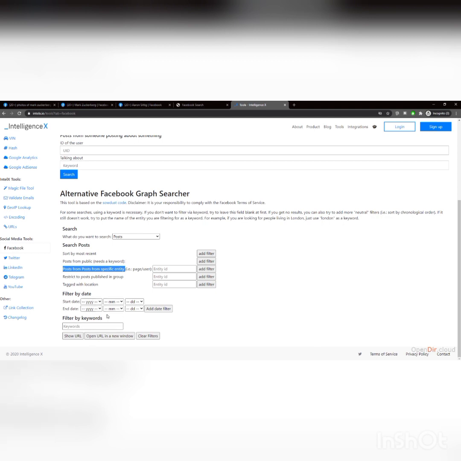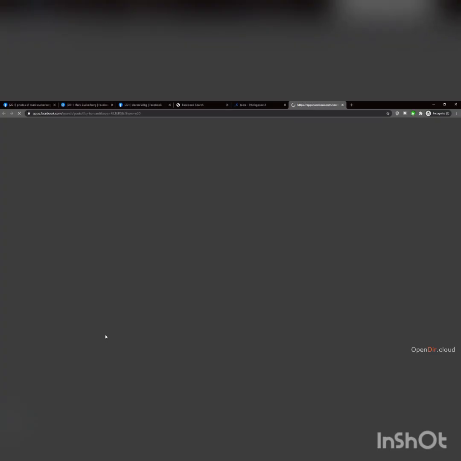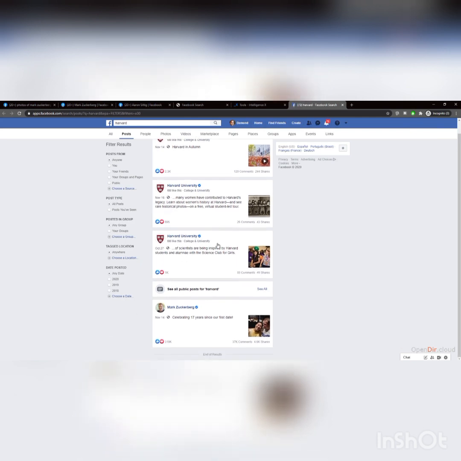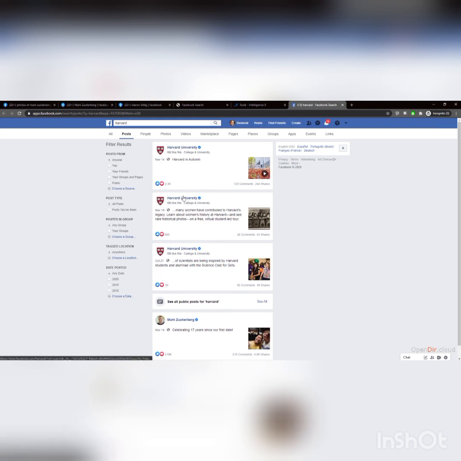We have to make sure that we have a keyword in here, and I'm going to show you how to get the entity ID in a second. But I know that his entity ID is 4, and then we'll just come in here and type in a keyword. We'll just say something like Harvard. We know he went to Harvard, so I want to see posts about Harvard from Mark Zuckerberg himself. So let's open up in a new window, and let's see what happens. Okay, so it looks like we don't really get a whole lot here, and I don't see anything in here that actually ties to Mark. So these searches are kind of hit or miss.